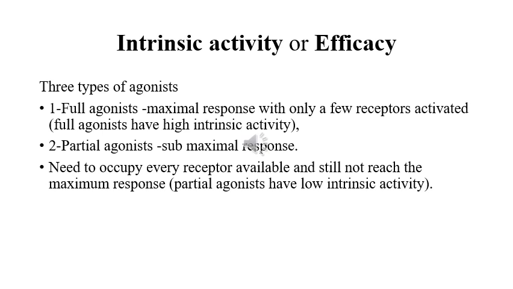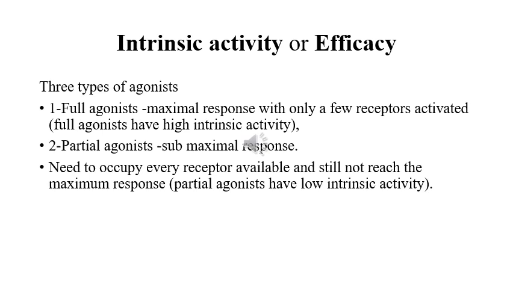If we sketch a scale from 0 to 1, then a full agonist must possess an intrinsic activity equal to 1 along with affinity, because if it has affinity then it is going to be an agonist. Normally we use the terms full agonist and agonist interchangeably. If we say it is an agonist, it means that it is a full agonist, right?